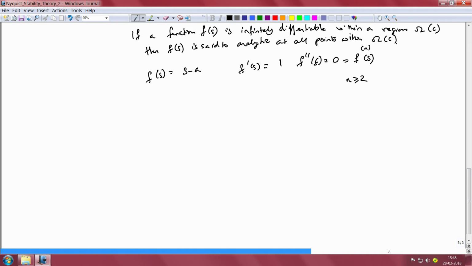So we see that this function is infinitely differentiable, regardless of which specific point we are evaluating it at. On the other hand, if you were to look at a function of the kind f of s is equal to 1 by s minus a, and if a happens to be a point that belongs to the region omega which is bounded by the curve C, then it is not differentiable at the point s equal to a, because this function blows up at that particular point, but it is differentiable at every other location.